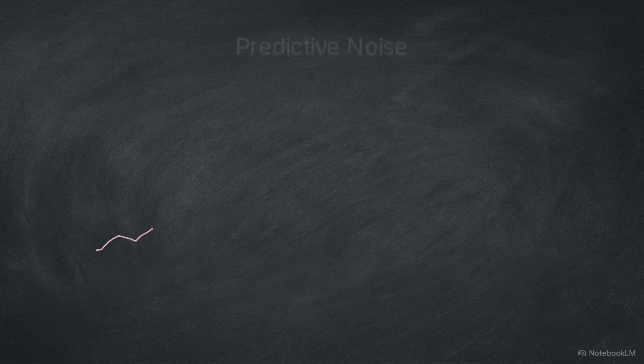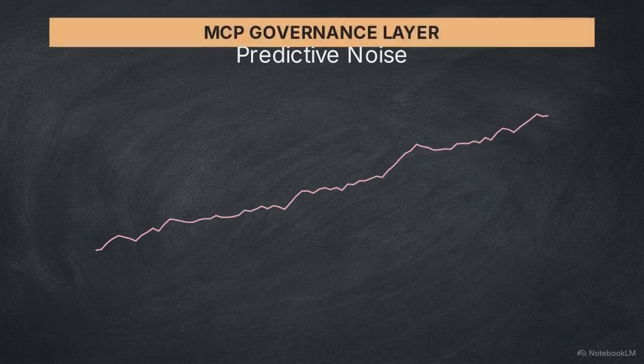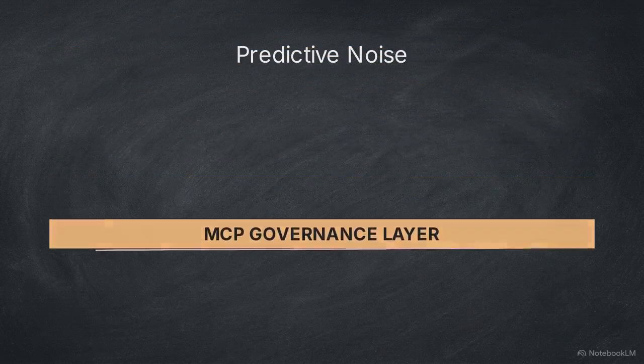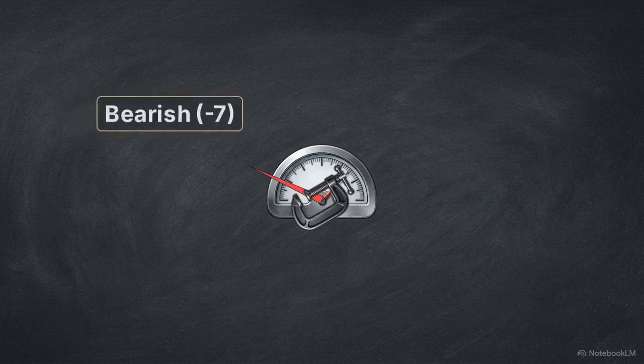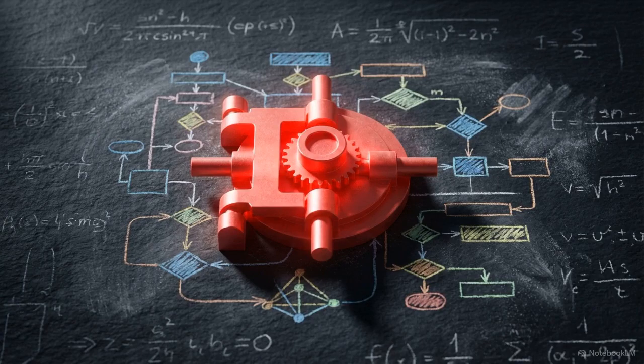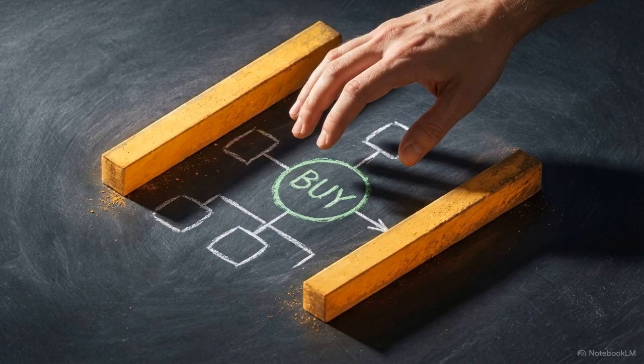To neutralize the predictive noise, the MCP took explicit action. It actively clamped the daily macro score, holding it strictly to a bearish -7, ignoring the bullish intraday signals. This hard-coded clamping acts as a cognitive guardrail. By refusing to validate the false reversal, the system protected the human operator from over-leveraging capital into a doomed position.